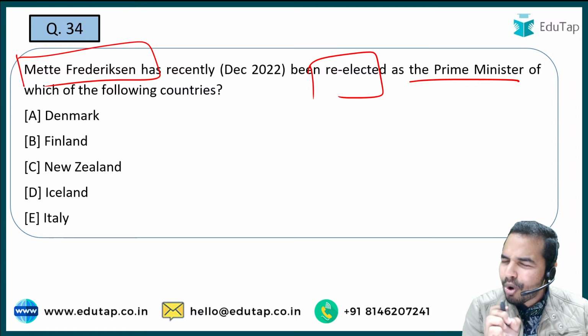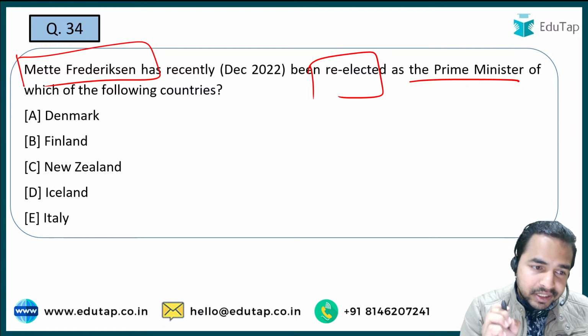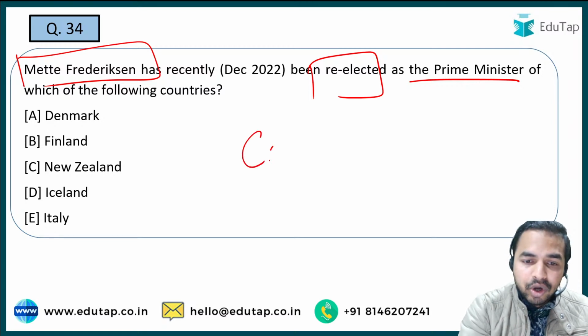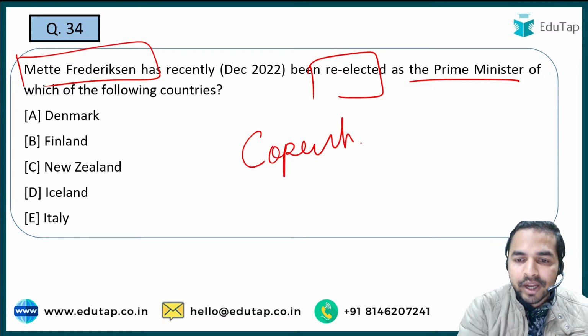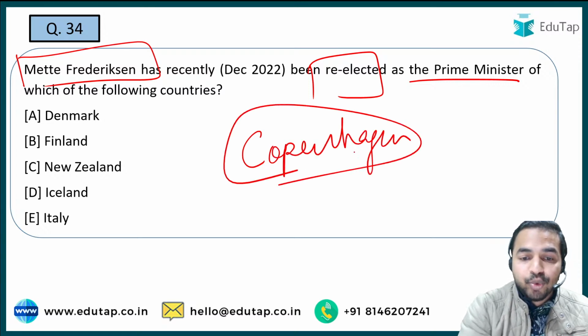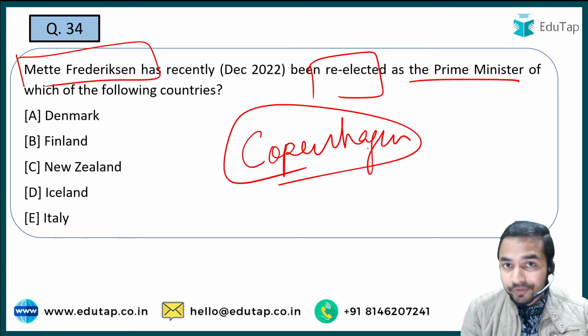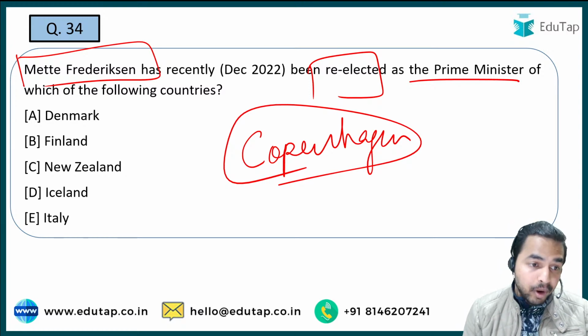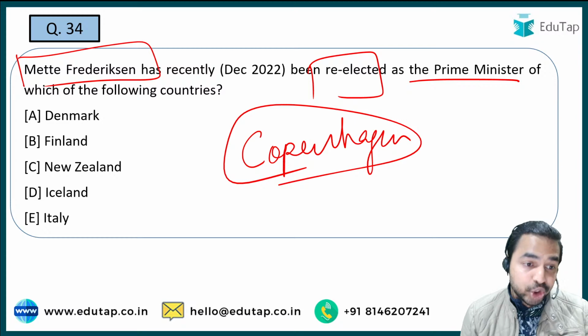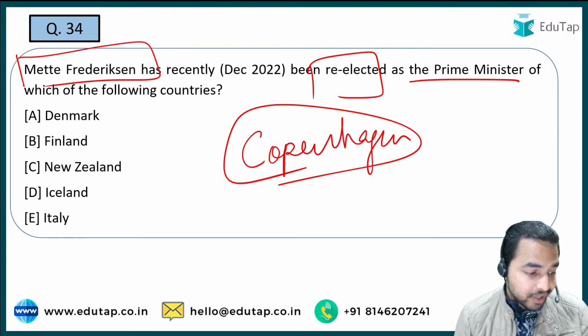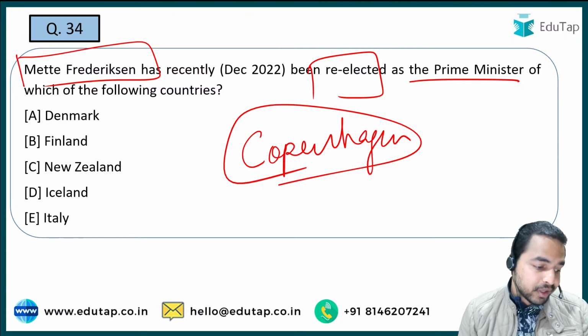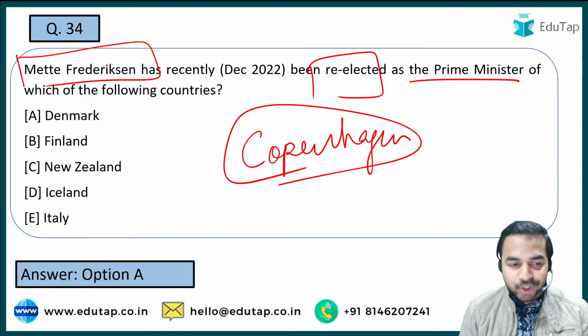Let me give you a small hint that the capital of that particular country is Copenhagen. Now I think life is easier for you to answer this question. The capital of that country is Copenhagen, and when I talk about the currency, it is Danish krone. Now I think that it is very easy for you. Absolutely. Banisha, Nilesh, Pritish, Bruce, everybody has given the right answer. That is option A, Denmark.